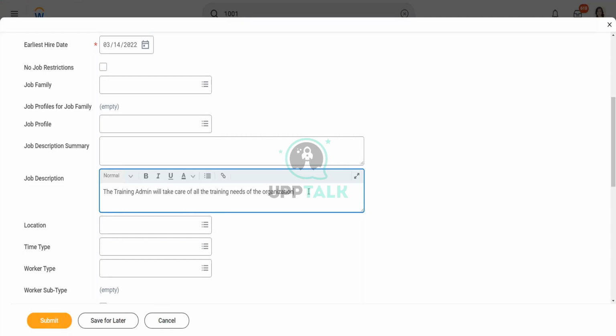Right, this is the job description, and you can add a lot of other things. And you see that in this particular field you have the option to put in rich text. You can change the font. You can put something in bold, like this part I want to put in bold. I can do that. In the organization, I want to change the color. I want to change it to green color, right away.